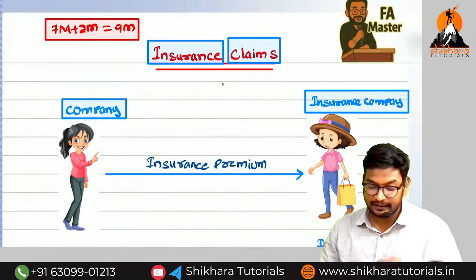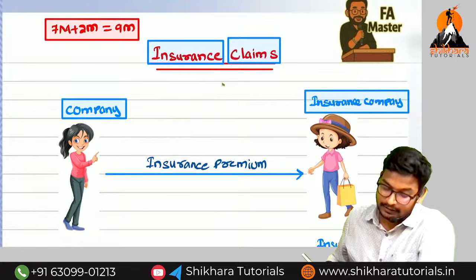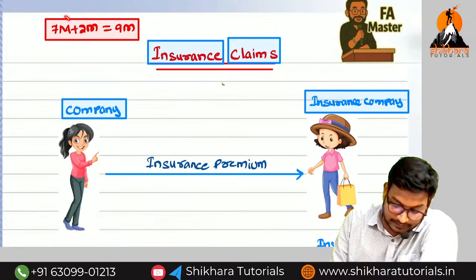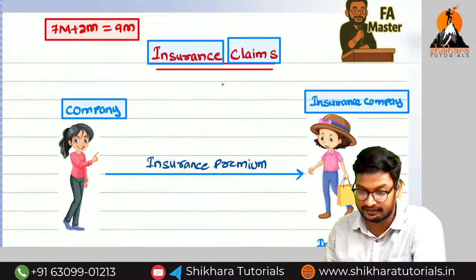So the insurance claims, total weightage: 7 marks plus 2 marks, a 7 mark definite question plus 2 marks. Totally we are going to get 9 marks.